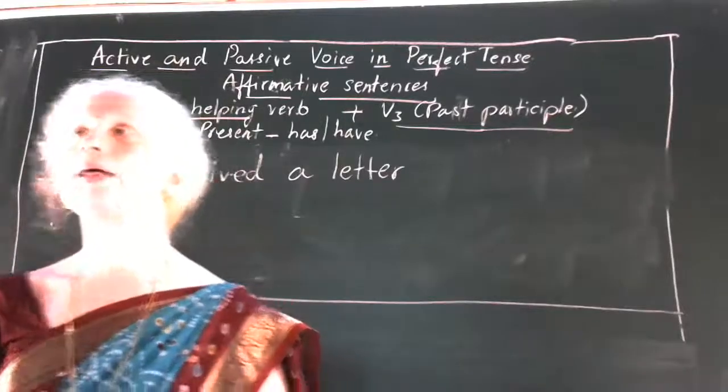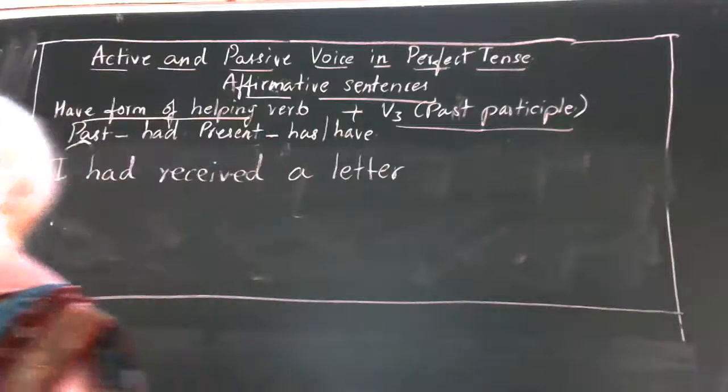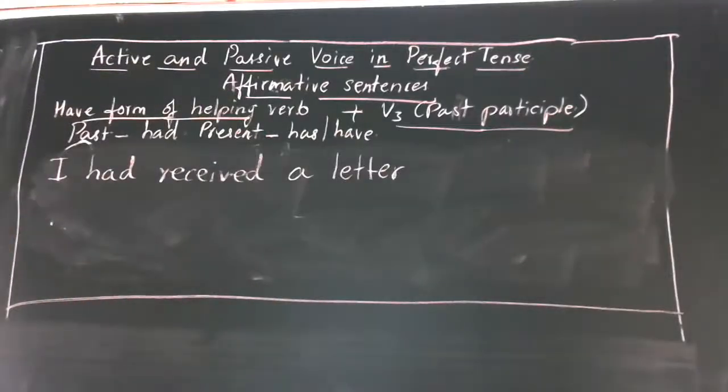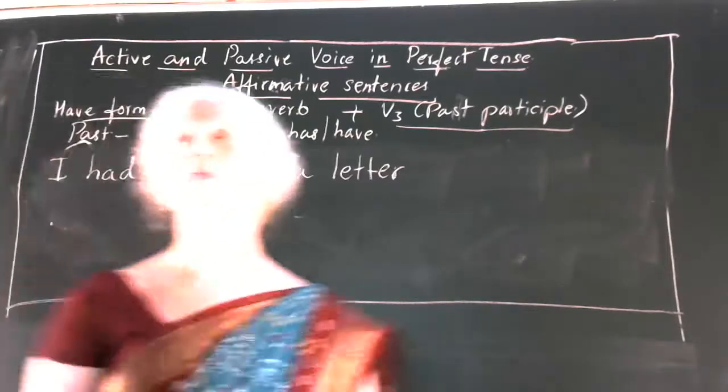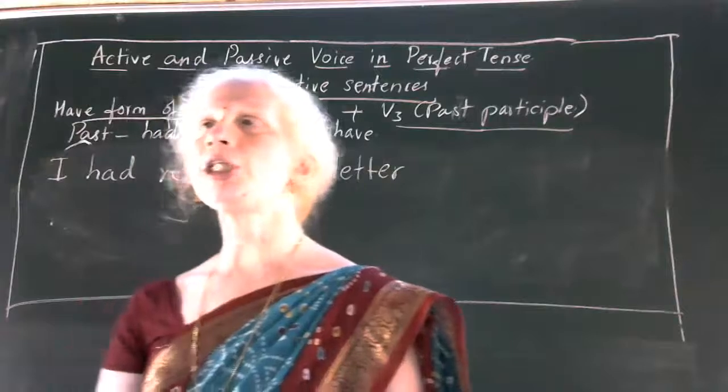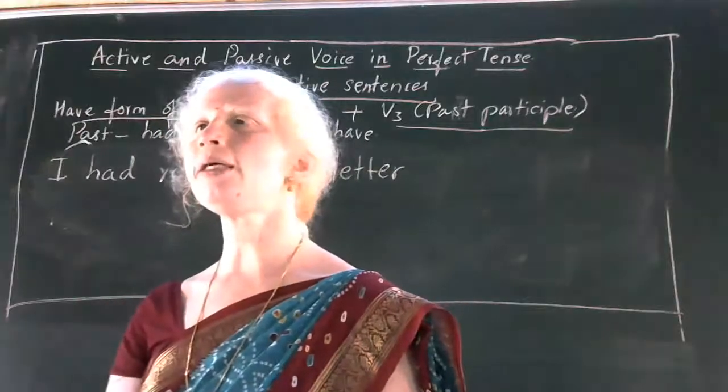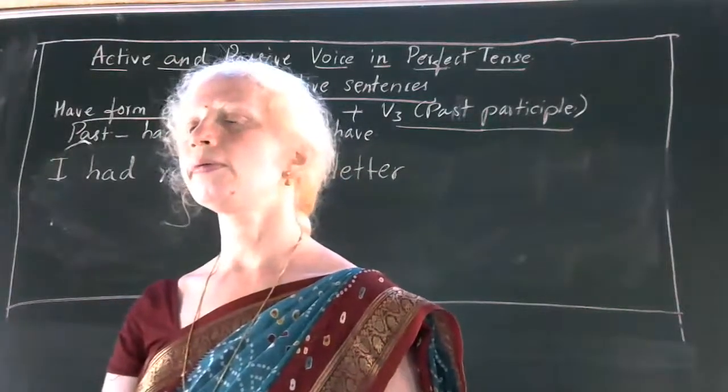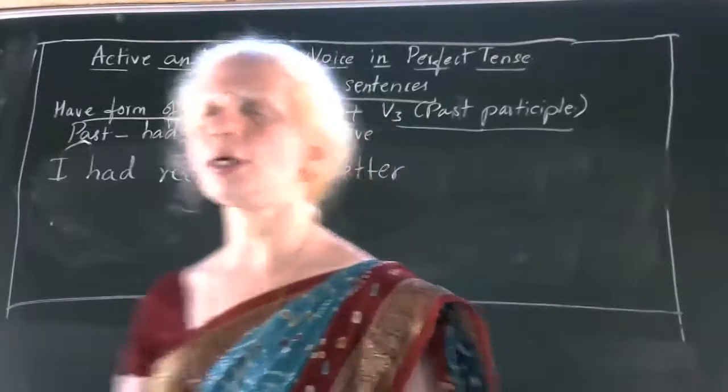I had received a letter. Do it fast, children. Yes, Shri Krishna, tell me the answer. How will you write this in passive voice?